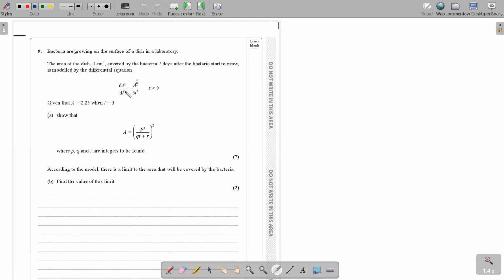Okay, so basically what have they done? From dA by dt coming back to A means they have basically integrated, because that's how you can come back from A to t, right? So when we integrate to solve, you have to separate the variables, meaning you have to separate your A and t variables to either side. This is A to the power 3 over 2.